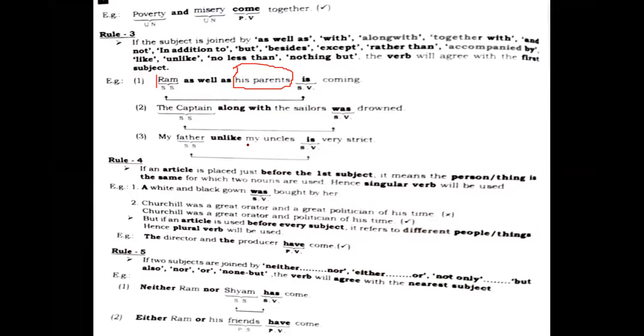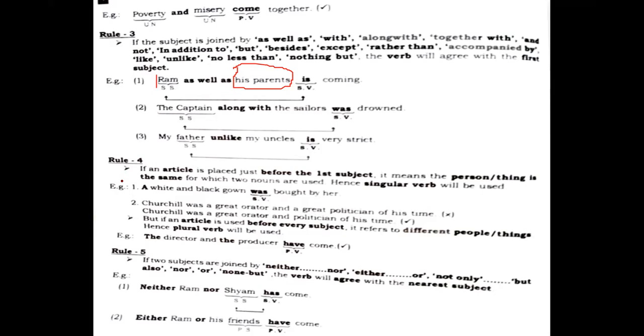Let's go to the next, fourth rule. If an article is placed just before the first subject, it means the person or thing is the same. You need to understand whether nouns or adjectives are there, and one article is used and that is before the first subject, right? Then what happens?